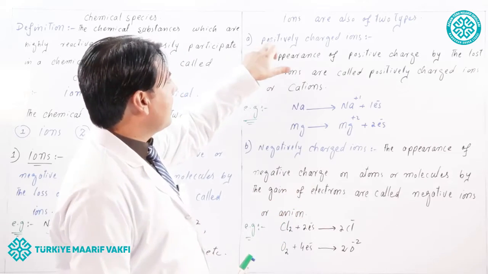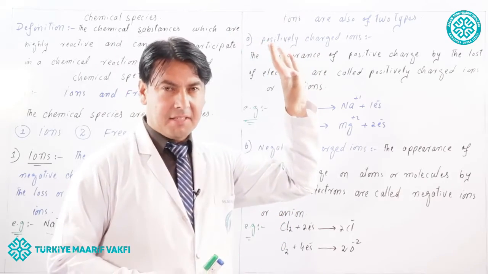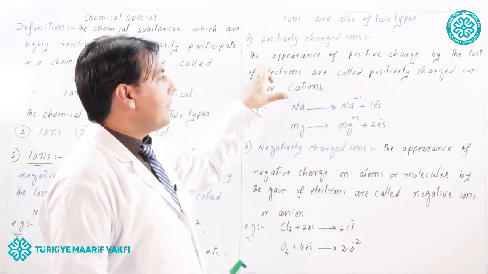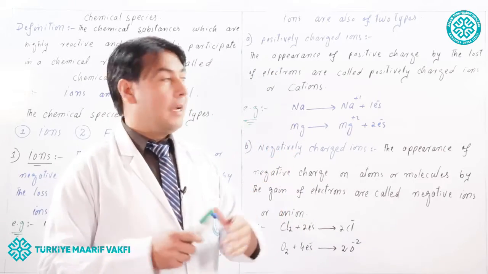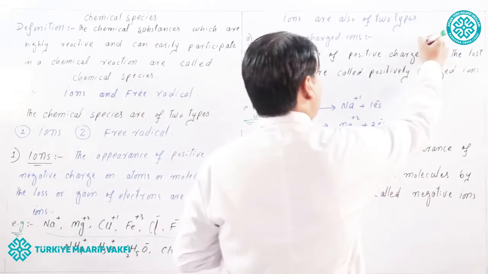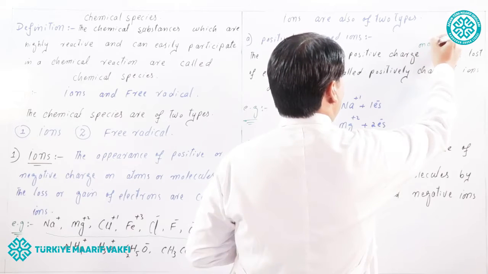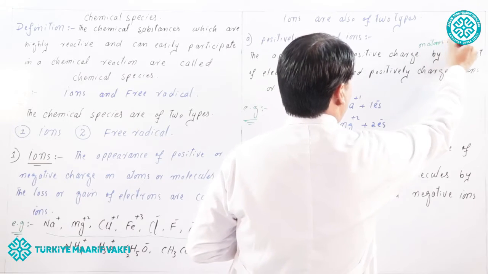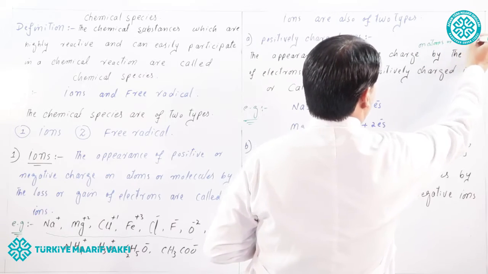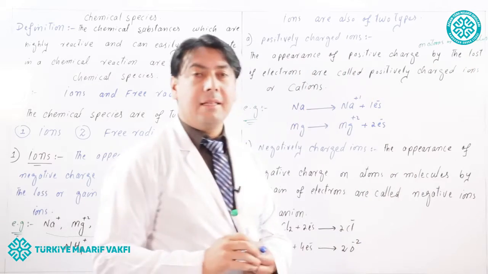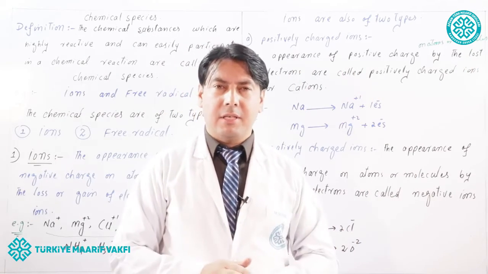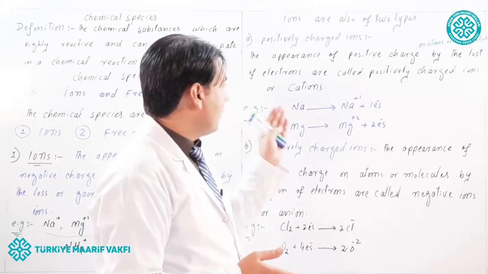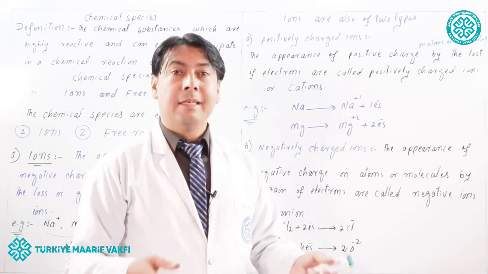First one, positively charged ions. The appearance of positive charge on atoms or molecules by the loss of electrons are called positively charged ions, or they are also called cations.